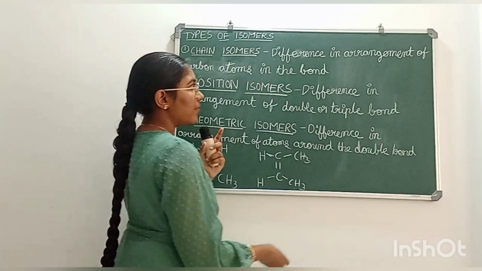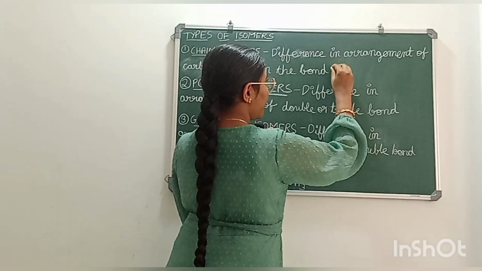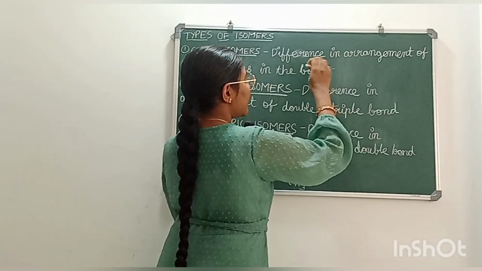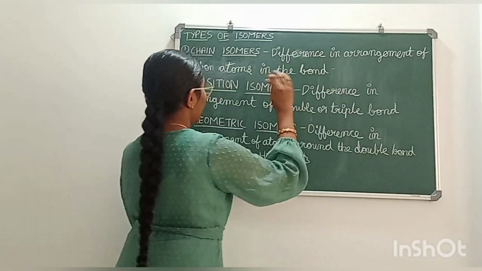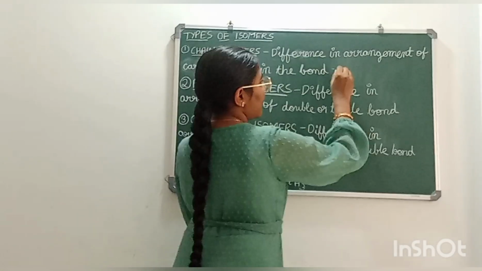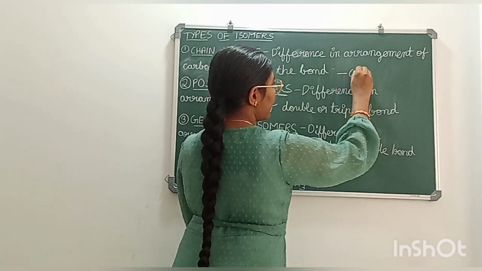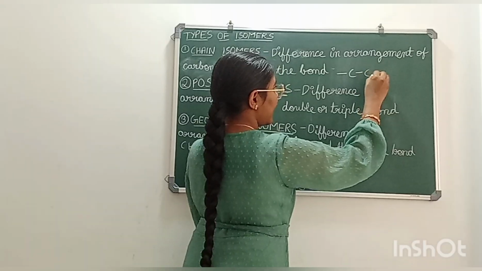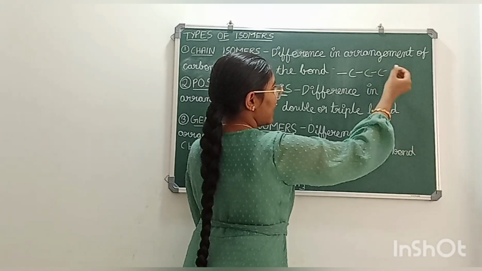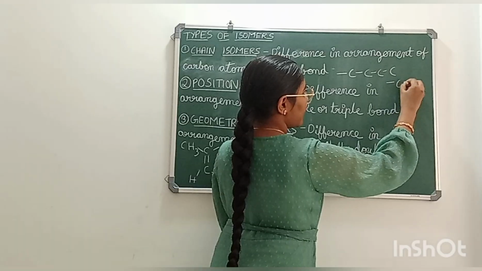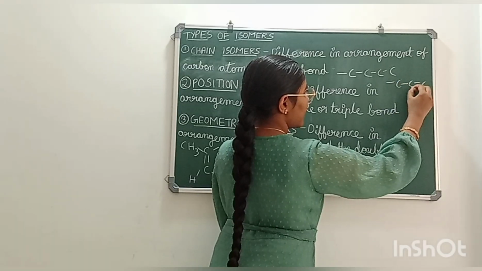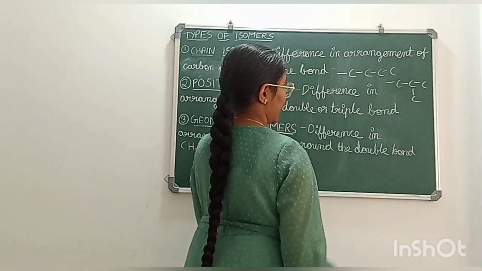For example, in one isomer, the carbon atoms will be straight, whereas in the other isomer, the carbon atoms may be branched.